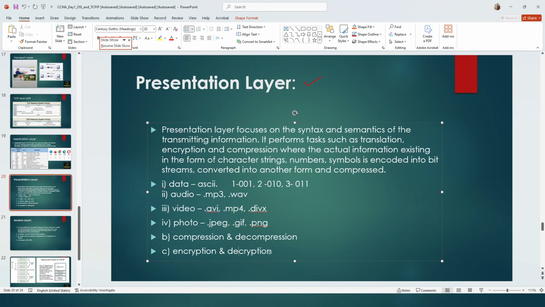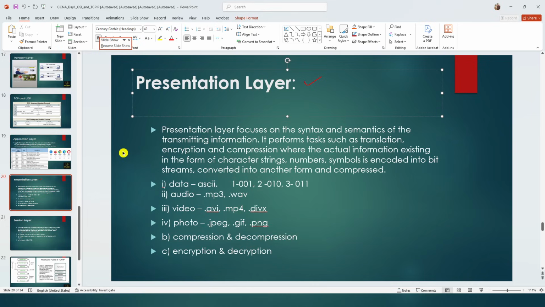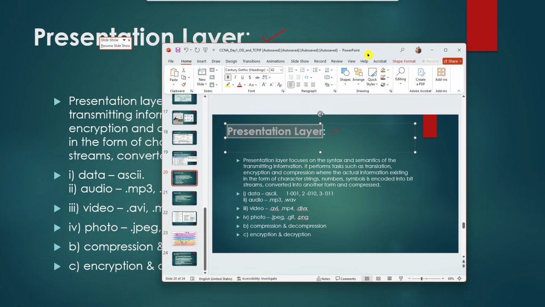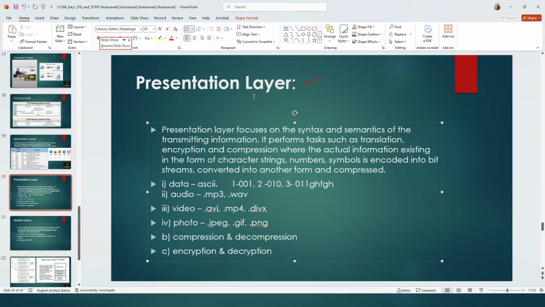And now it will do encryption and decryption. Whatever video you are playing, that can do this encryption and decryption. That is inbuilt. These functions are inbuilt in the application layer. But we are learning what exactly will happen in the presentation layer. If you want to open a photo or play a video, it can do compression and decompression, encryption and decryption. That presentation layer functionality you can see in the application layer only, because this is an application, right? In this application only I'm seeing it. Whatever I'm typing, it is displaying. This is all about the presentation layer.